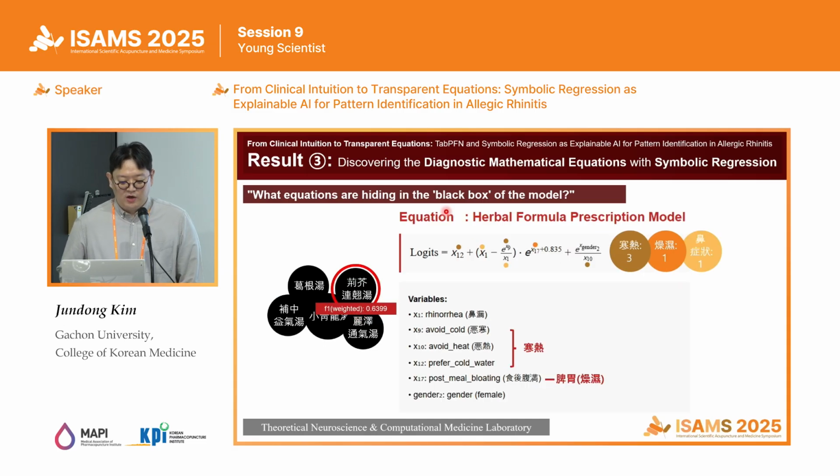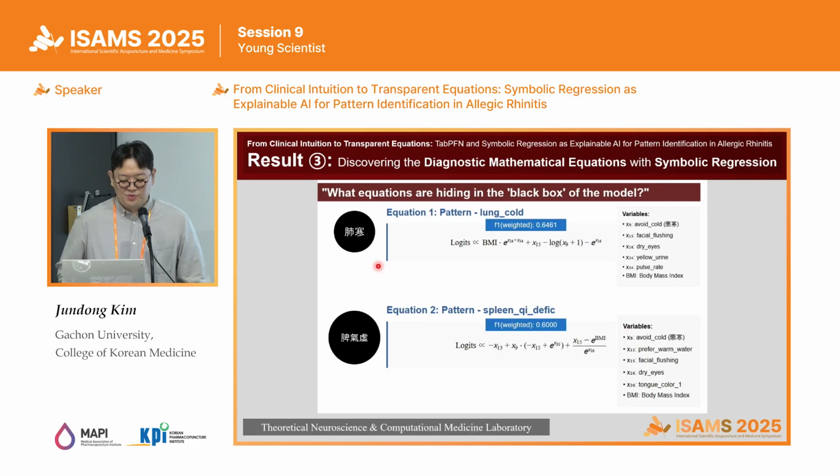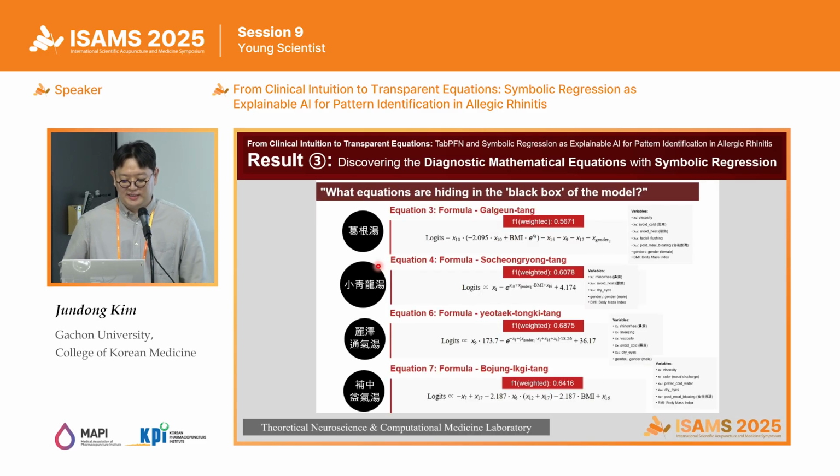And this is the equation for 현계연결탕, and in the same way, the X12 feature, preference for cold water, can be interpreted as a positive feature for the 현계연결탕 prescription. So there are other equations extracted.